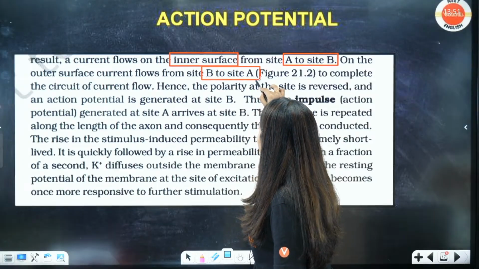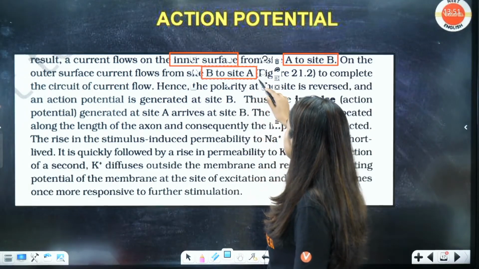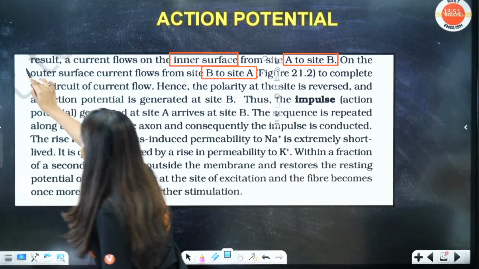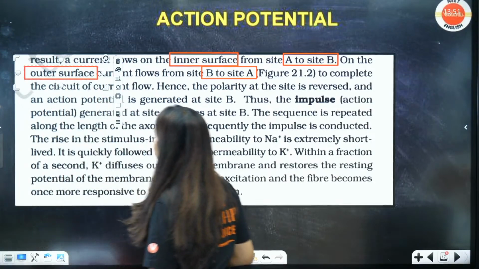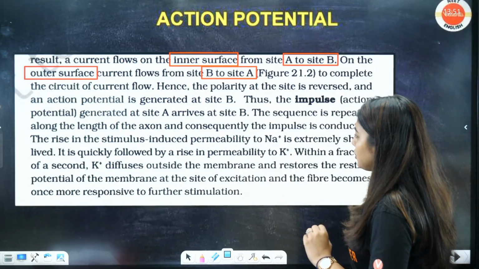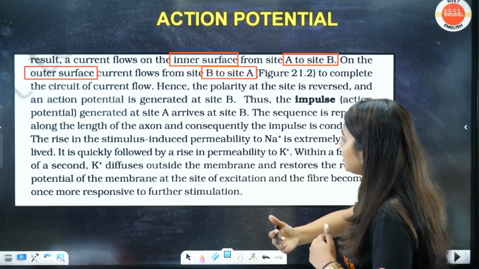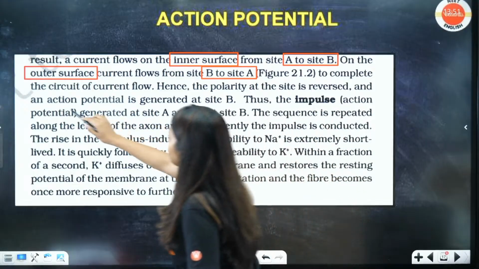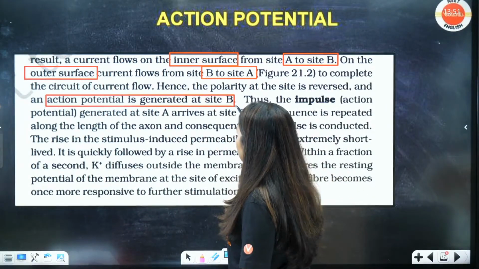Students, from NCERT itself I am teaching you. I am not teaching you from anywhere else, from NCERT itself. You can see all this, just now I taught you. Outer surface, the current flows from side B to A, to complete the circuit of current flow. Hence the polarity at the site is reversed and an action potential is generated at the site B. This is how it goes all around the axon.